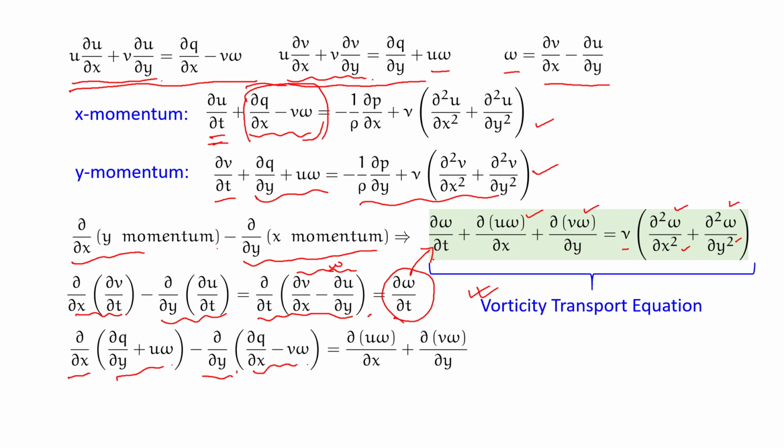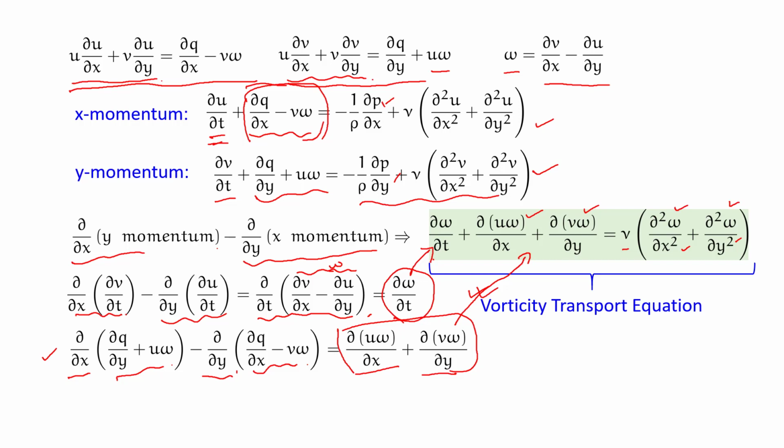Now you can see that the first term will be del 2q del x del y, here also minus del 2q del y del x. So this q will cancel out. Only thing that we will have is del x of u omega plus del y of v omega, and this term will appear here. Then in the right hand side, the way we have cancelled out q here, the same logic we can apply for this pressure P, and this del 2p del x del y and del 2p del y del x will simply cancel each other.